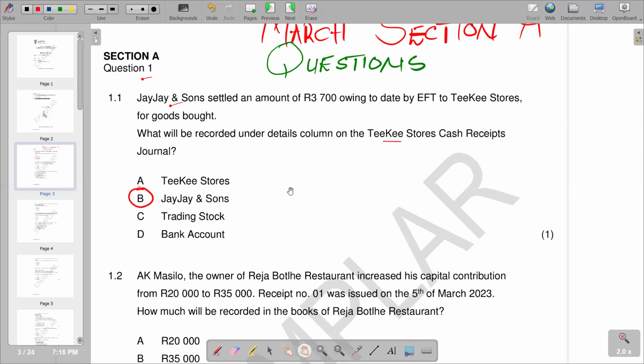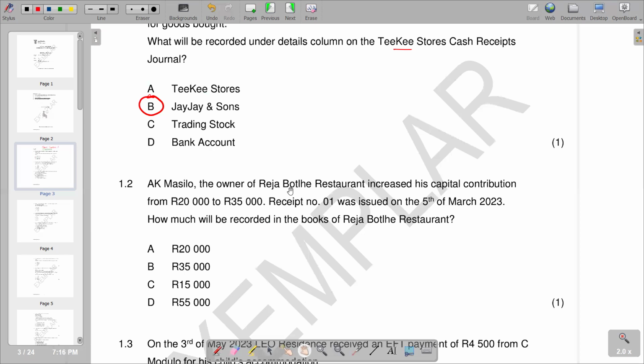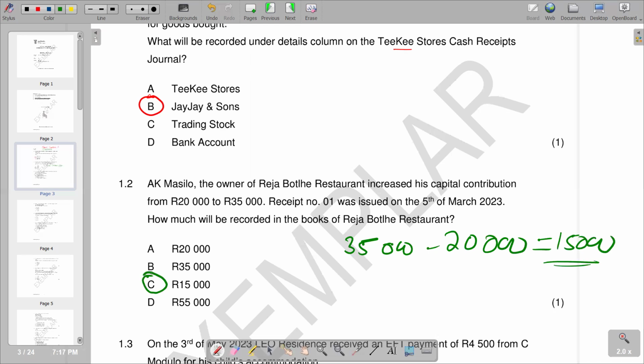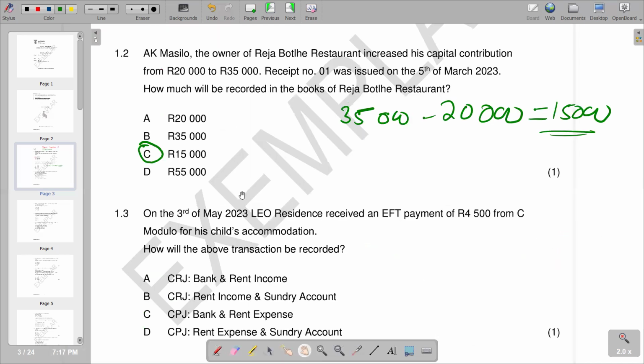We go to the next part of our question, which is our 1.2. AK Masilo, the owner of Reja Both Restaurant, increased his capital contribution from 20,000 rands to 35,000 rands. Receipt number 01 was issued on the 5th of March 2023. How much will be recorded in the books of Reja Both Restaurant? So, given the information that we are given there by 35,000, so 50,000, and we could see is our correct response.